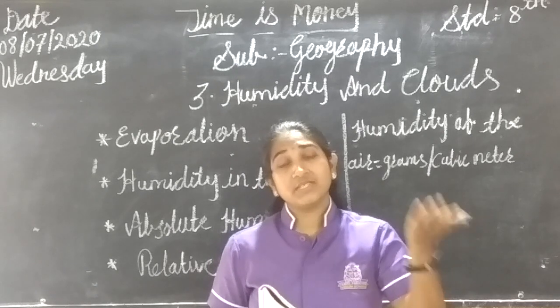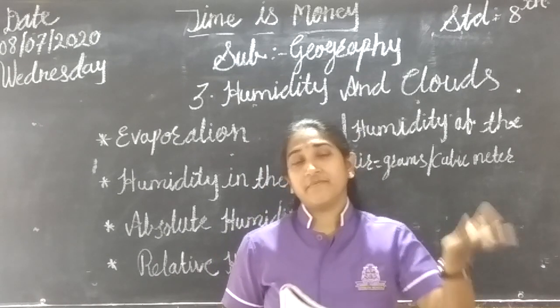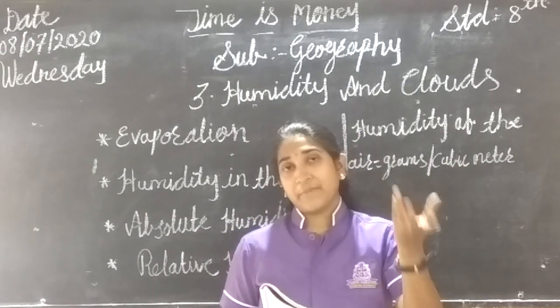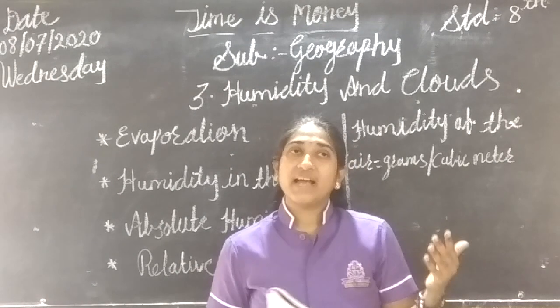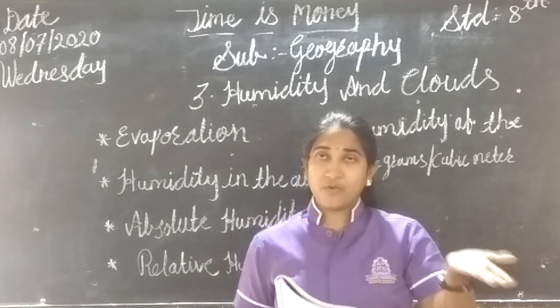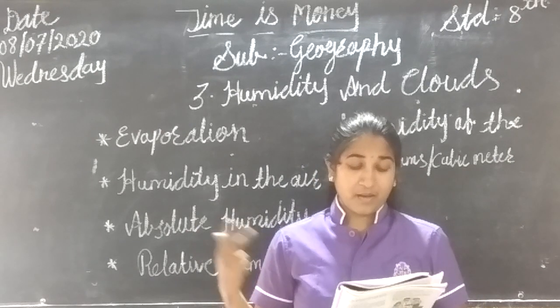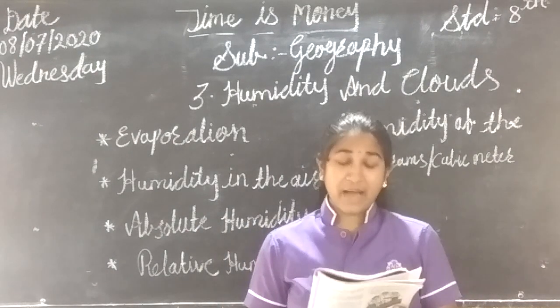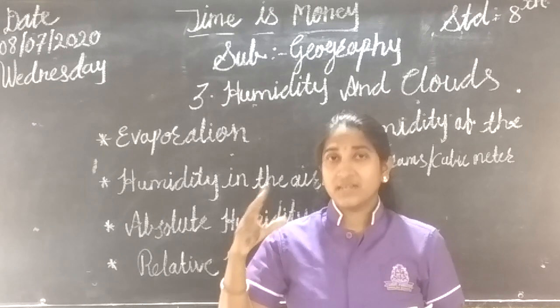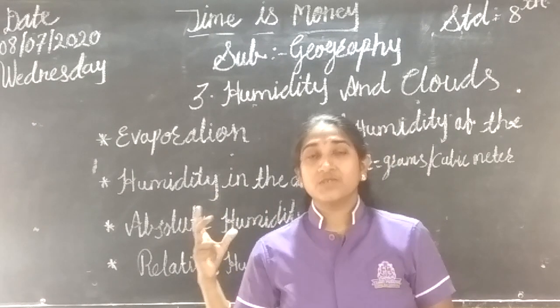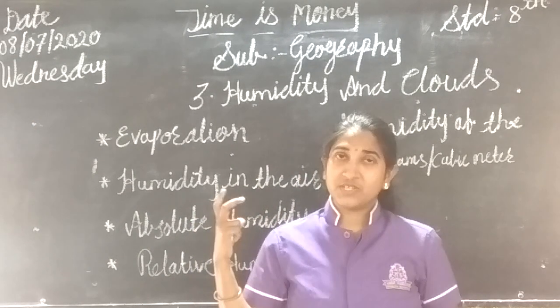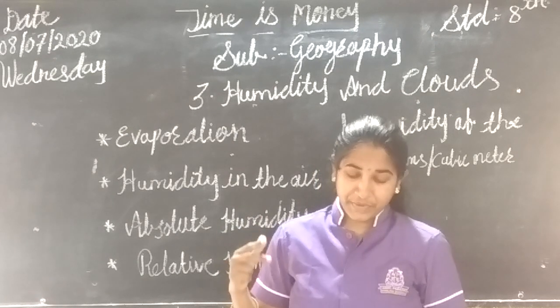Moisture holding capacity depends on the temperature. If the temperature is more, the capacity is also more. But as we go higher up from the earth, the air becomes cool, so the moisture holding capacity is also reducing.